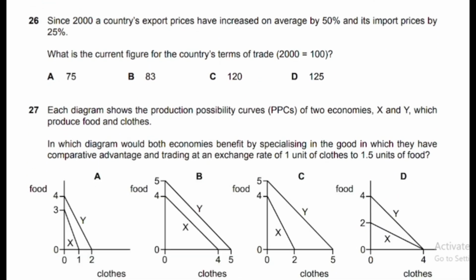Question number 26 says, since 2000, basically year 2000, a country's export prices have increased on average by 50% and its import prices by 25%. So both are increasing. Import and export prices are increasing. What is the current figure for the country's terms of trade? You have to use the formula. Terms of trade is equal to price of exports over price of imports multiplied by 100. So this is the formula to calculate it.